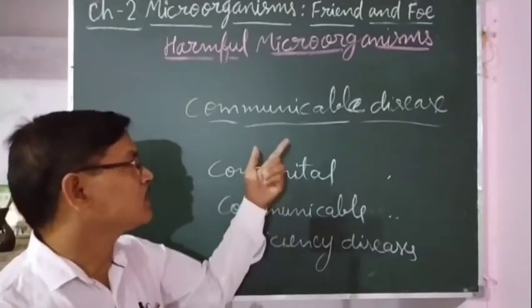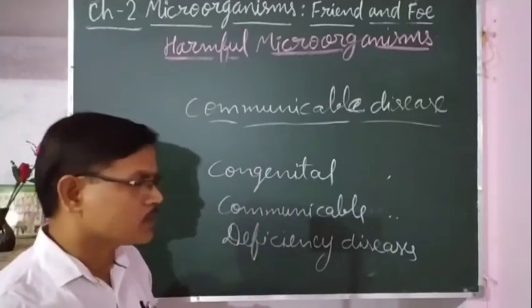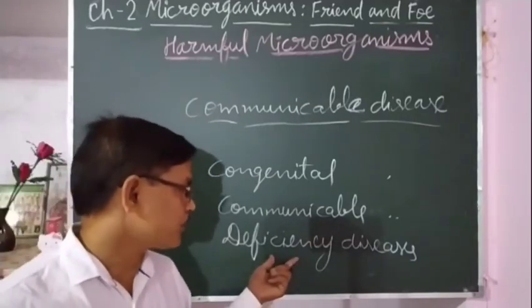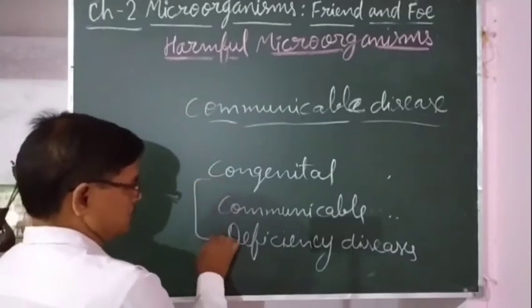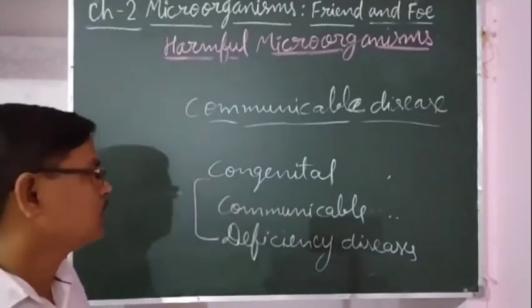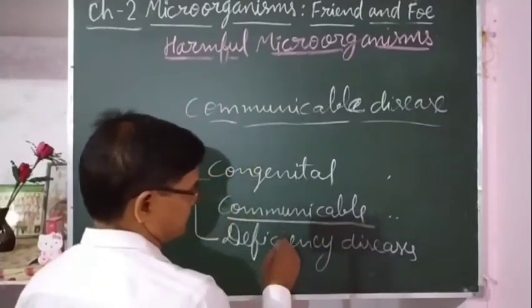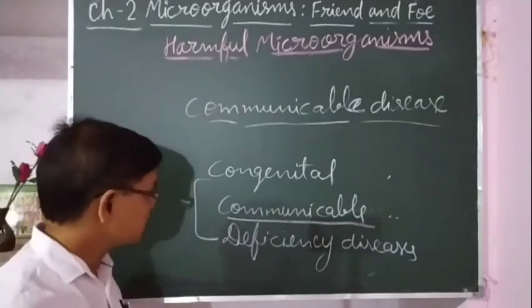Communicable diseases are caused by microorganisms, that is curable. Deficiency diseases are caused by deficiency of some nutrients, so that is also curable. But these two are non-transferable, they cannot be transferred from one person to another person. And the disease caused by microorganisms, that is communicable, that can be transferred from one person to another person.